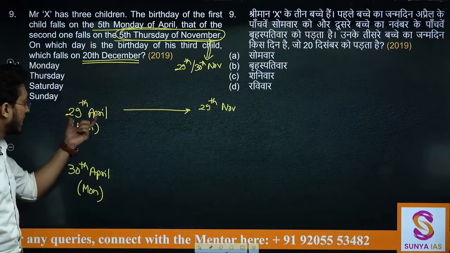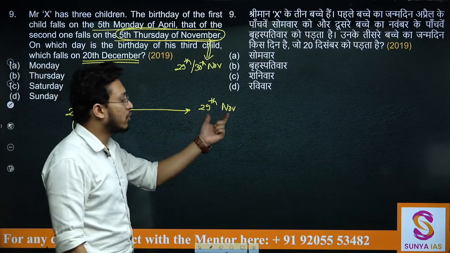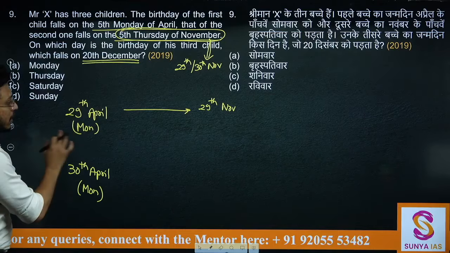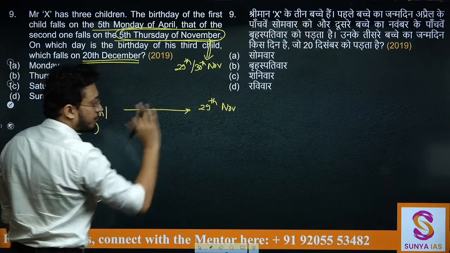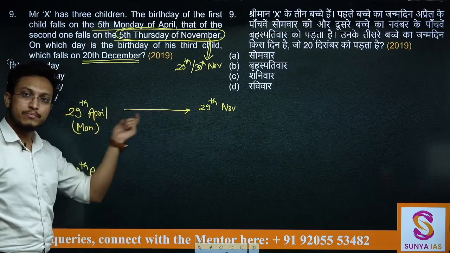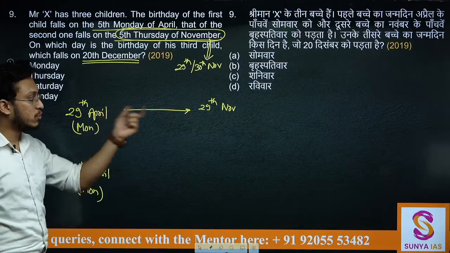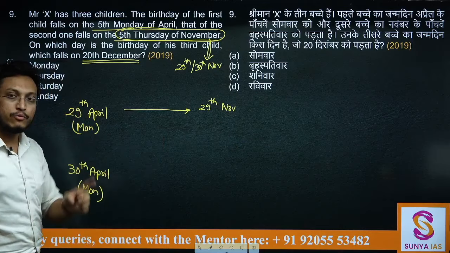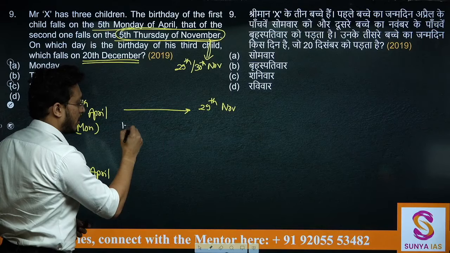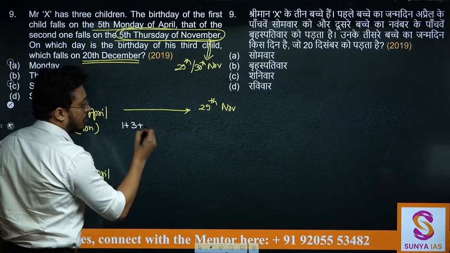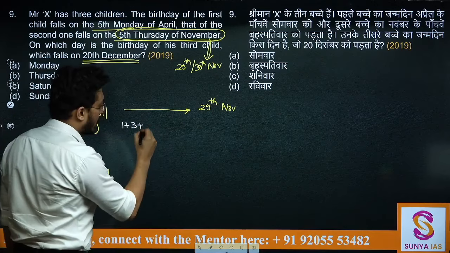So let's from here calculate for 29th of November what day will it be. So if it was 29th of April, let's calculate for 29th of November. अब कैसे करेंगे? Again let's calculate the odd days between these two. If I am calculating odd days, I will count just one of the 2 days. इन दोनों को नहीं गिनेंगे. वन ऑफ द 2 days I will not count this, I will count this. So in April I will be left with one more, it is 30th वाला. May 3, June 30 होता है इसलिए 2 odd days.